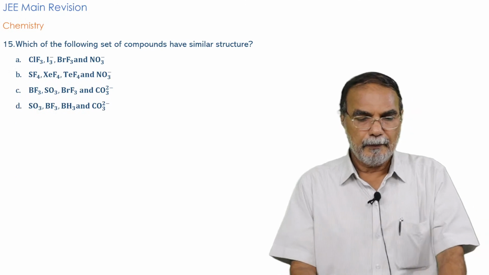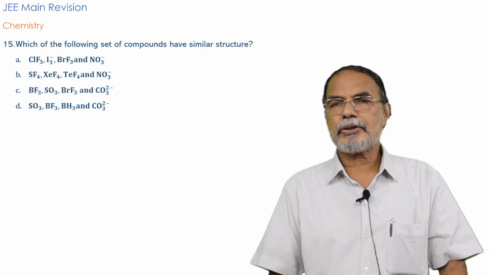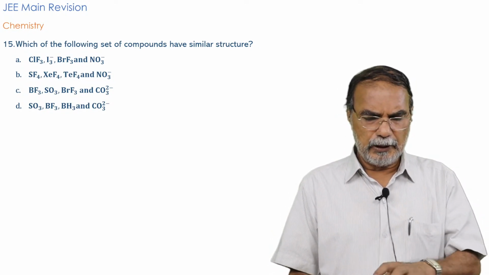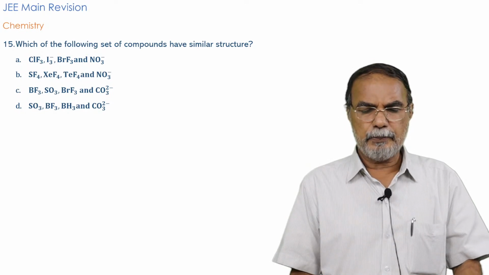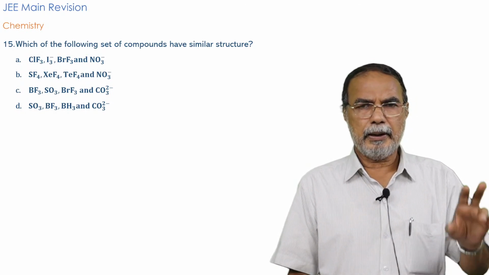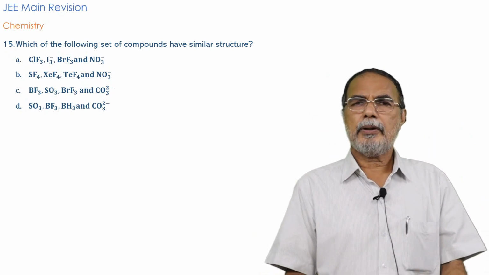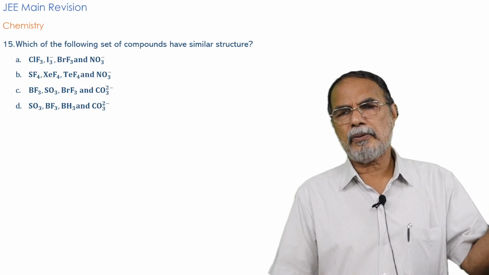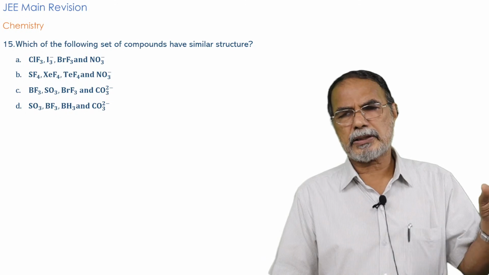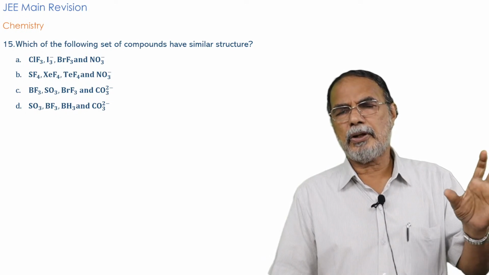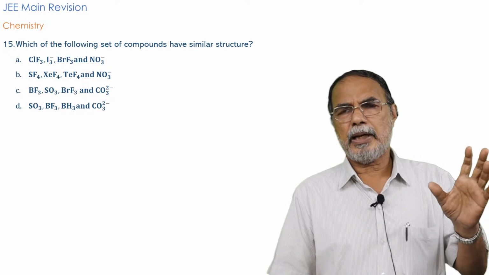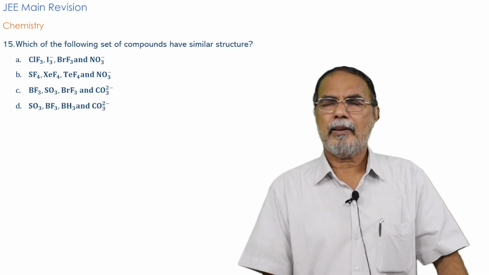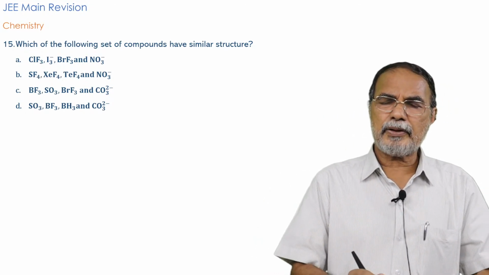And now you have a question again based on chemical bonding and structure, where you have a number of molecules and ions, and it's very important that you know. I ask you to refer page 106 of Mentor volume 1, where you have a complete list of simple molecules and ions, with a knowledge on the VSEPR model, the hybridization, the basic shape, the axial shape, and the bond angles. So refer to that.